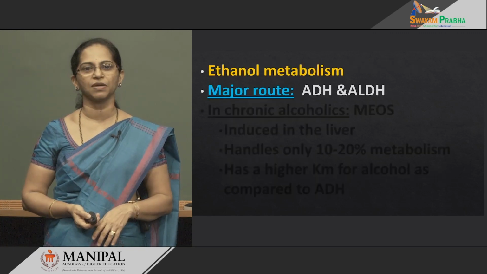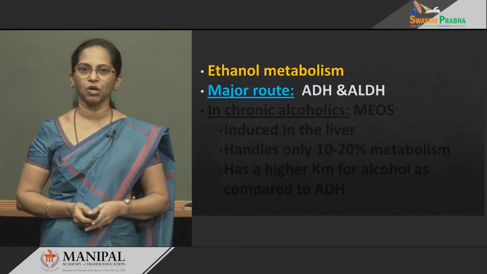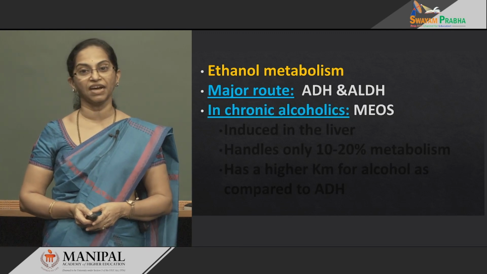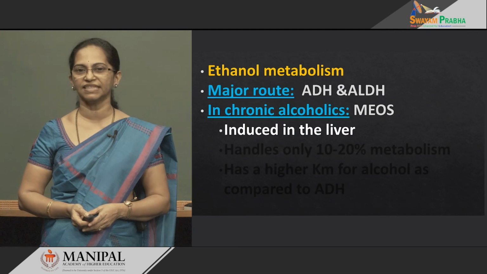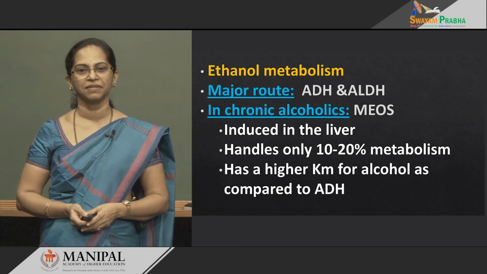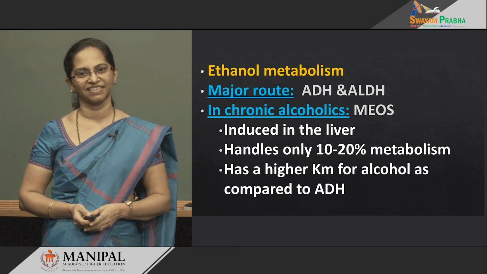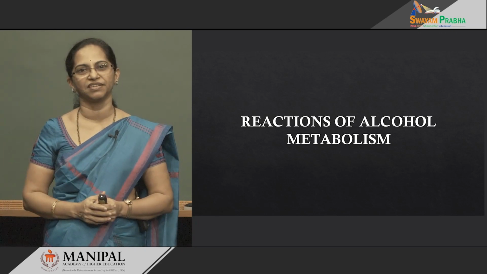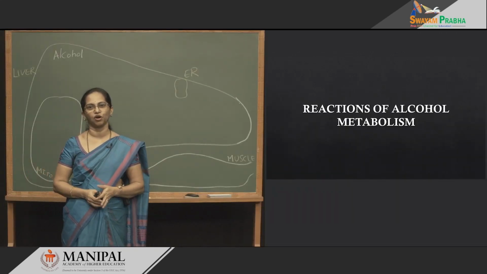First and foremost, you should know ethanol metabolism has two routes, that is alcohol dehydrogenase and aldehyde dehydrogenase. And I told you in chronic alcoholics there is something called the MEOS system. It is induced in the liver, it handles only 10 to 20% of metabolism, and it has a higher Km for alcohol as compared to ADH. So, let us quickly understand the entire metabolic picture of alcohol metabolism. Let us begin with the reactions of alcohol metabolism.